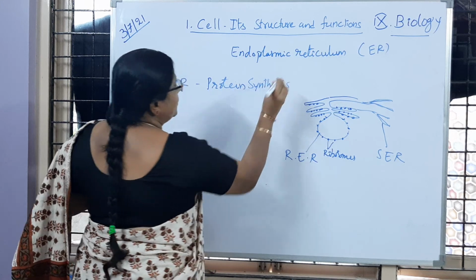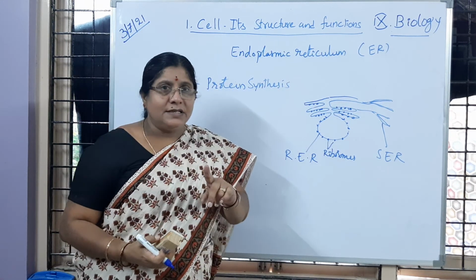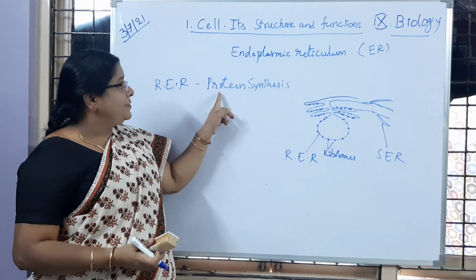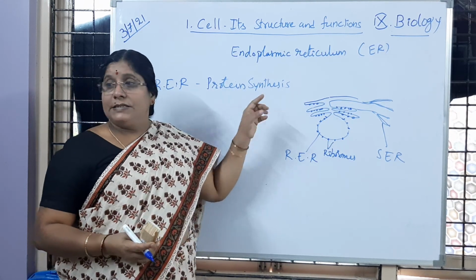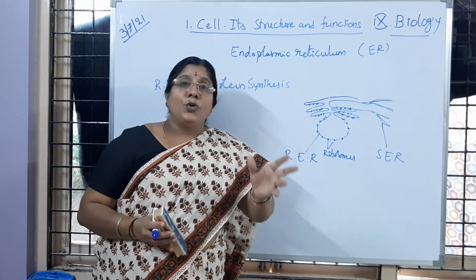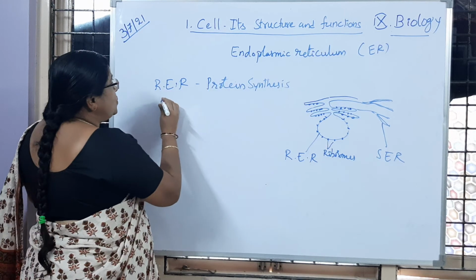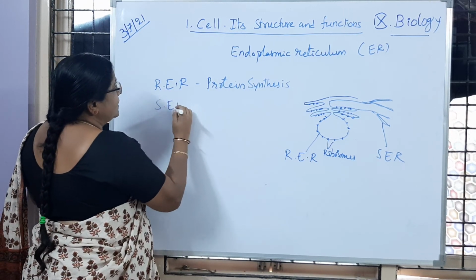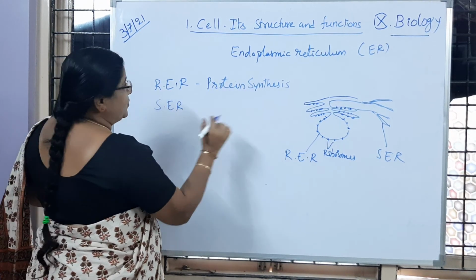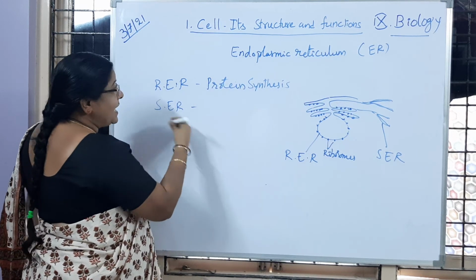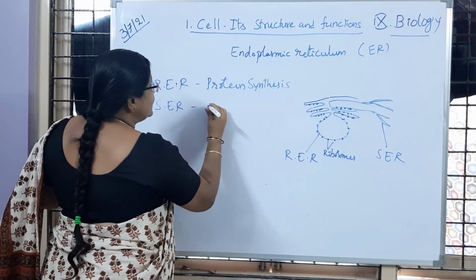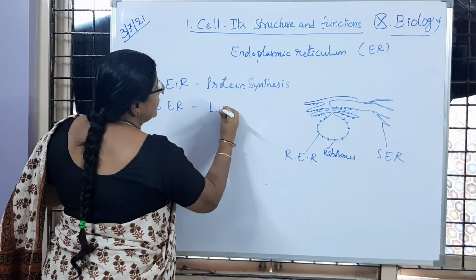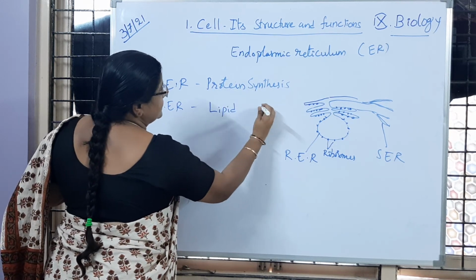It helps in protein synthesis. Is it clear to children? Rough endoplasmic reticulum helps in protein synthesis. It is preparing proteins. Then smooth endoplasmic reticulum, it doesn't have any ribosomes. So it is performing another kind of function. What does that mean? It is helping in lipid synthesis.